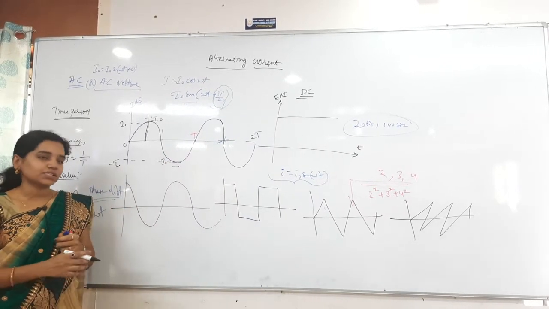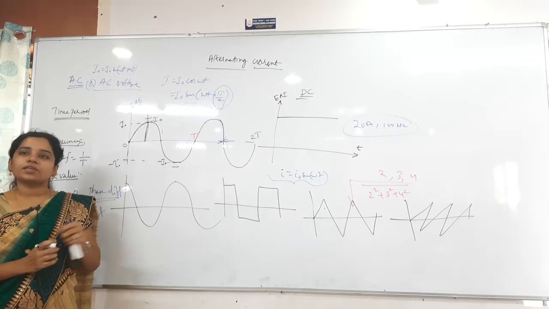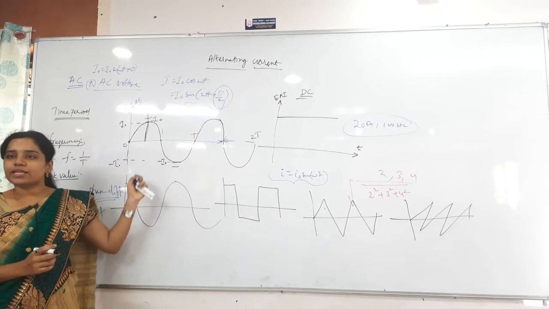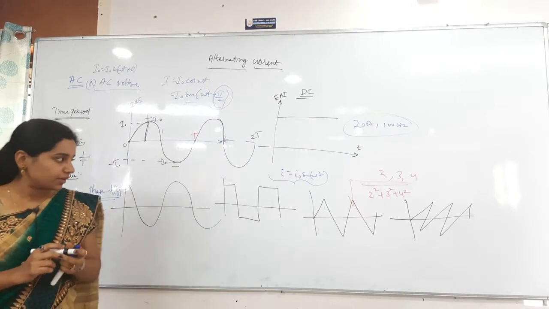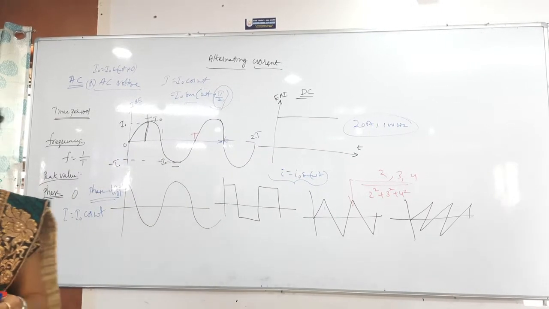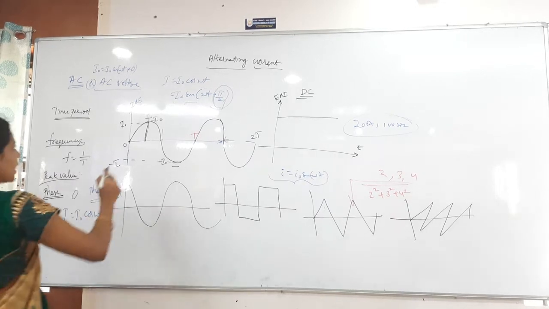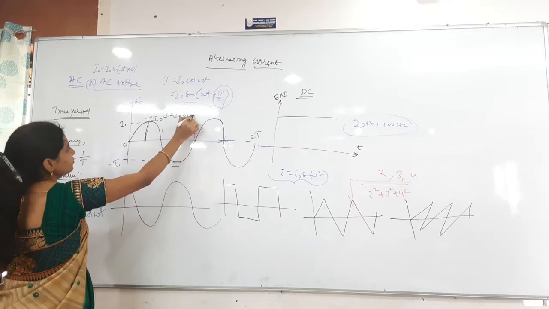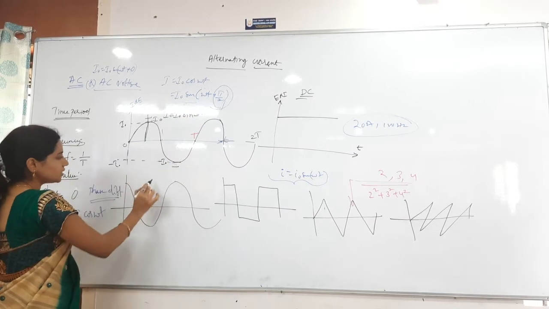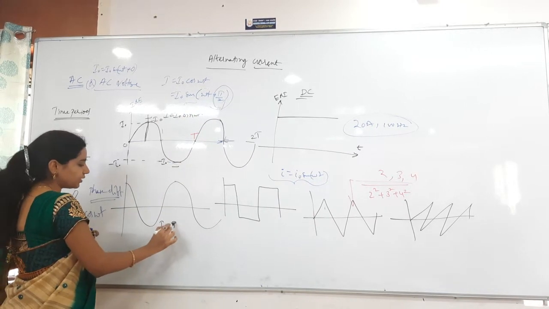The cos function starts from the maximum value. The sin function starts from 0. Clear? Draw the diagrams, not only 2, draw everything. This is I equals I naught sin omega t. This is I equals I naught cos omega t.